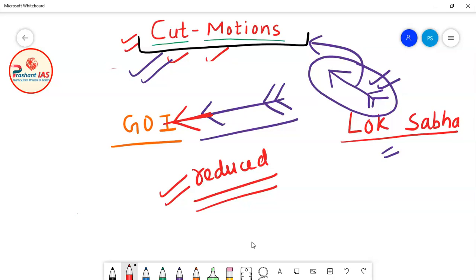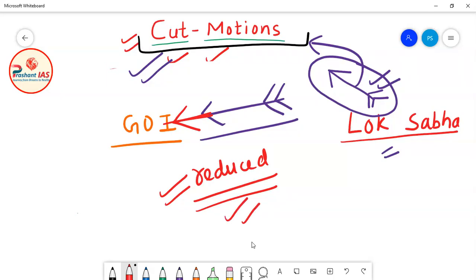So cut motion basically means that it is a kind of instrument, or a weapon, in the hands of legislature to have financial control over the government of India or executive. And what does cut motion practically do? Practically, cut motion reduces the amount of demand for grant. So if any cut motion is passed, then it will reduce the amount of demand for grant.